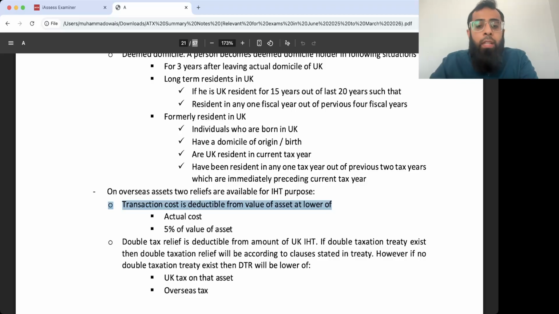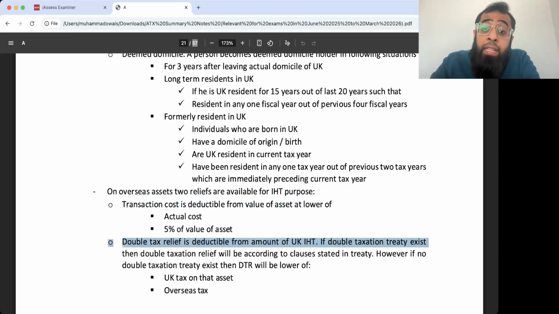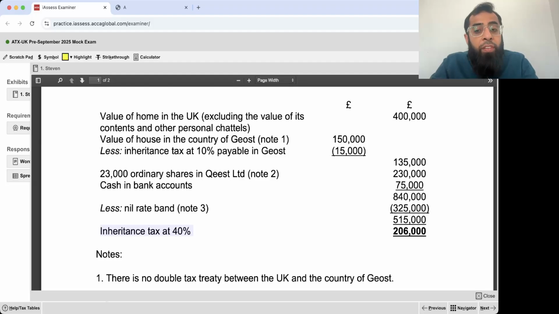Transaction cost. Now, transaction cost can be cost to sell an asset, any agent commission, any legal fees, things like that. And another is double taxation relief. That is against the tax you have paid overseas. That is deductible from the amount of IHT. See, one is transaction cost, like the legal fees, administration cost, agent commission. That is deductible from the value of asset. But any tax paid overseas is not deductible from the value of asset. Rather, it is deductible from the value of IHT.